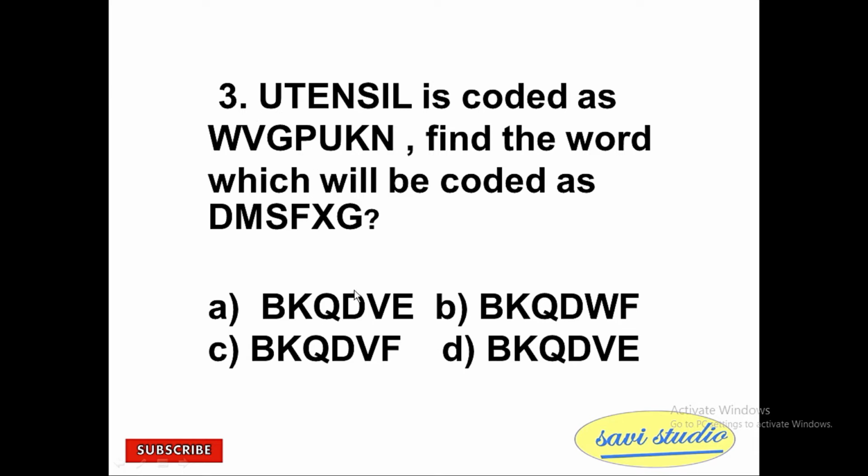But if you also observe the word for which we require the code, DMSFXG, the closest letter to D will be B rather than W or U. We see that WVGPUKN is the code for utensil, so for DMSFXG, what will be the code? If you read the question properly and check the options, you get more idea.